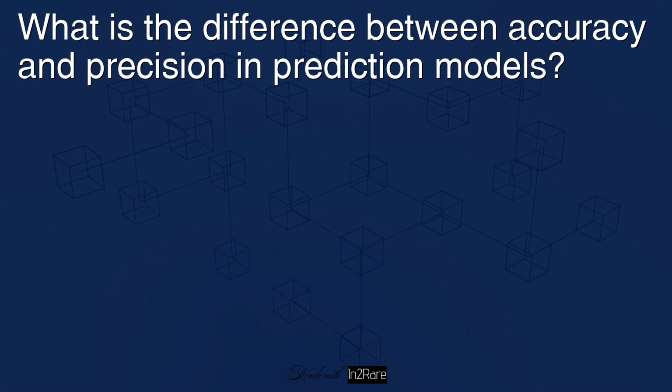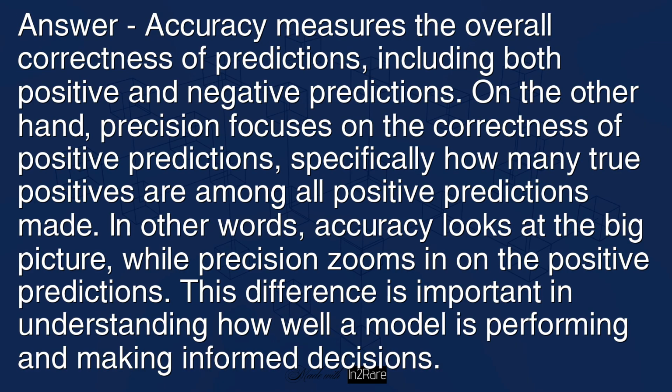What is the difference between accuracy and precision in prediction models? Answer: accuracy measures the overall correctness of predictions, including both positive and negative predictions. On the other hand, precision focuses on the correctness of positive predictions, specifically how many true positives are among all positive predictions made. In other words, accuracy looks at the big picture while precision zooms in on the positive predictions. This difference is important in understanding how well a model is performing and making informed decisions.